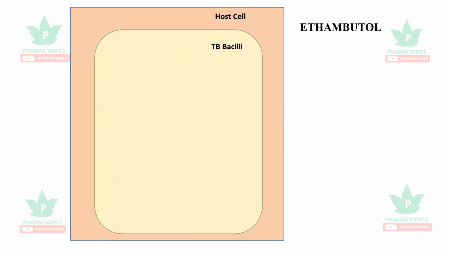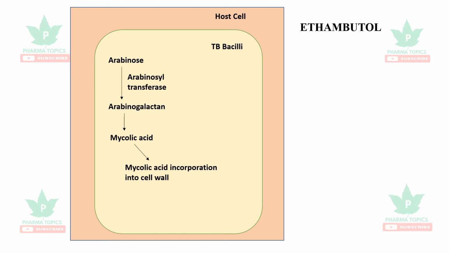The next drug is ethambutol. When the TB bacilli infects the host cell, the arabinose gets converted to arabinogalactan with the help of the enzyme arabinosyl transferase, which further leads to production of mycolic acid and its incorporation in the cell wall. Ethambutol enters into the TB bacilli cells and inhibits the enzyme arabinosyl transferase. So the formation of mycolic acid is interrupted, which leads to the killing of the TB bacilli and its division.